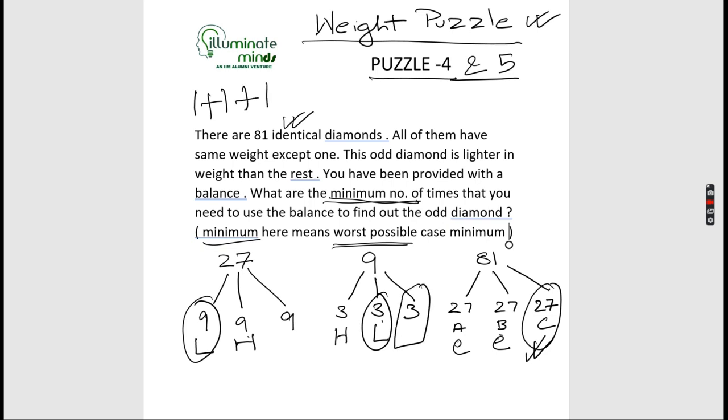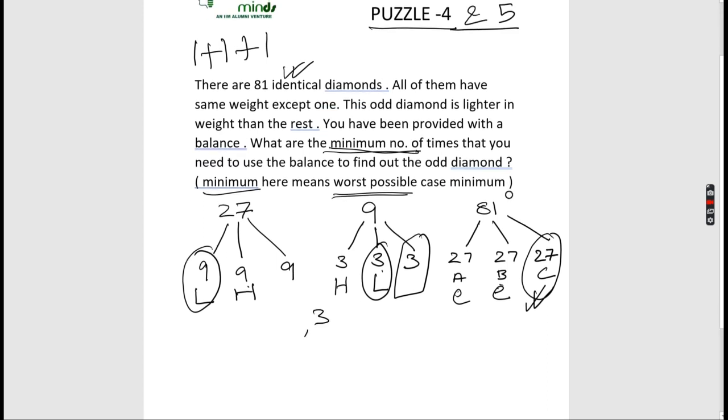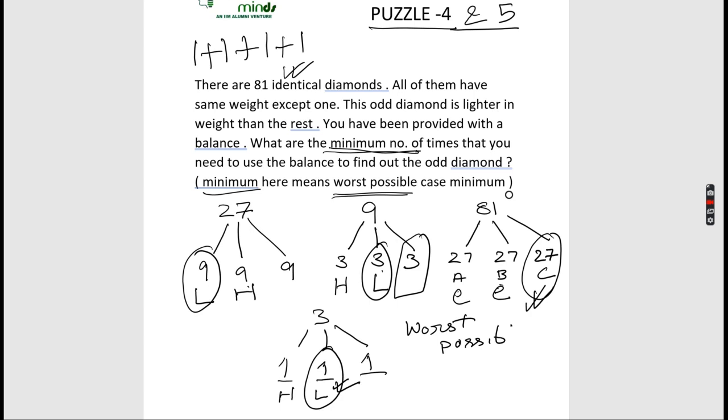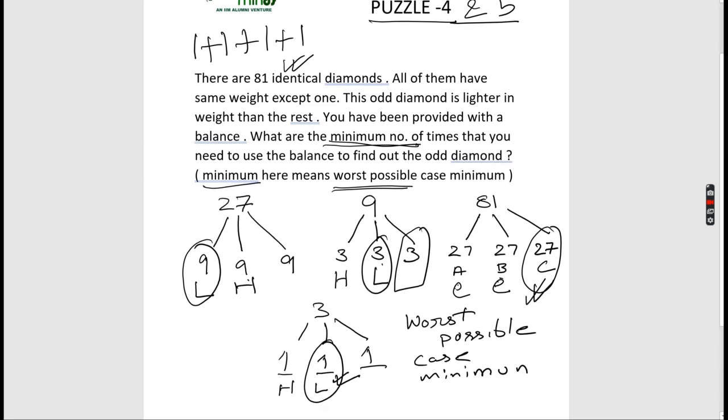I will pick this heap of 3 diamonds and will divide it further into 3 divisions of 1 each. So when I measure the first and the second one, what can happen? Both of them come out to be equal, then this is the lighter diamond. Or let's say this comes out heavier and this comes out lighter. So I have used the balance 4 times and I have reached the lighter diamond. And this is the worst possible case minimum. Correct?